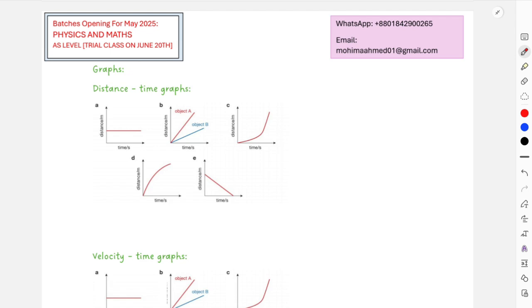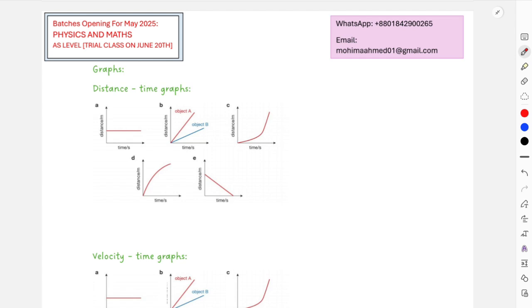All the other types of graphs will be included in your A level syllabus, but for now, for IGCSEs, we are only going to discuss distance and velocity. Other types of graphs are also introduced in IGCSEs, but they would rarely ask questions on those topics. I rarely found questions from speed-time or acceleration-time graphs in IGCSEs.